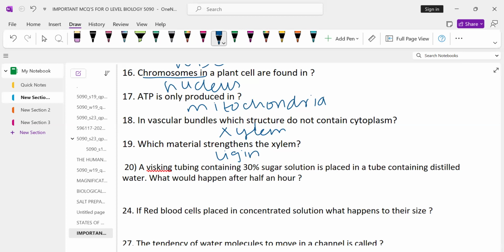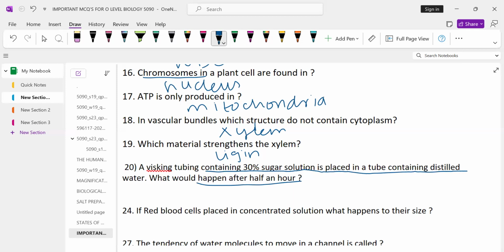Question 20. A visking tube containing 30% sugar solution is placed in a tube which contains distilled water. So the sugar solution in the visking tube contains 70% water. You should know that the visking tube is partially permeable, meaning that water can enter the visking tube. And this visking tube is placed in a test tube which contains distilled water. What happens after half an hour?